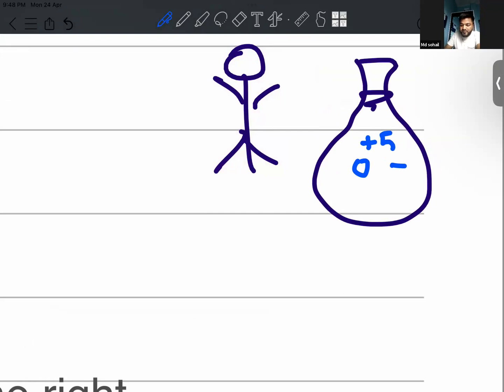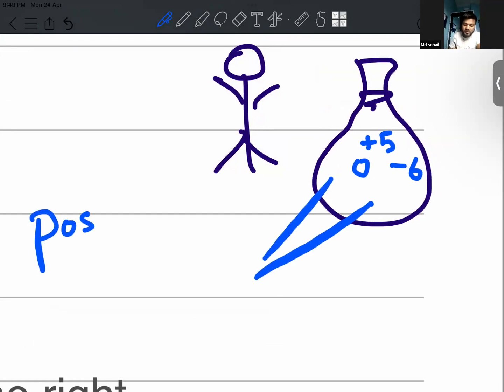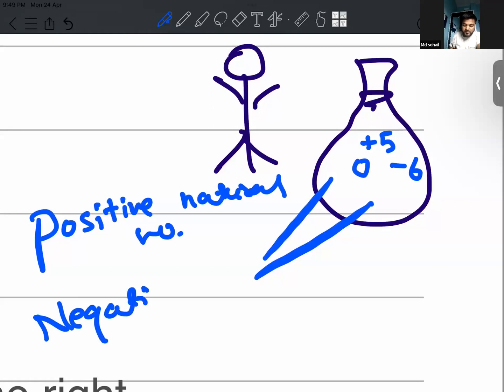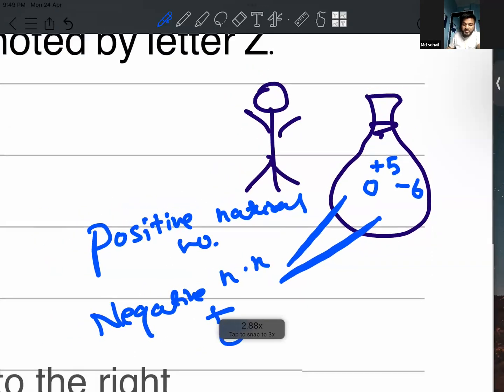Like positive 5, -6, and 0. So this bag contains a collection of what type of numbers? Positive natural numbers. What else? Negative natural numbers. And 0 also.